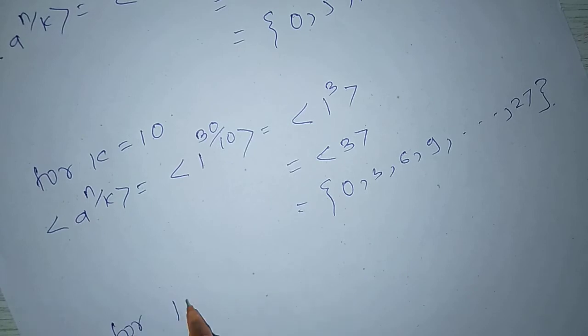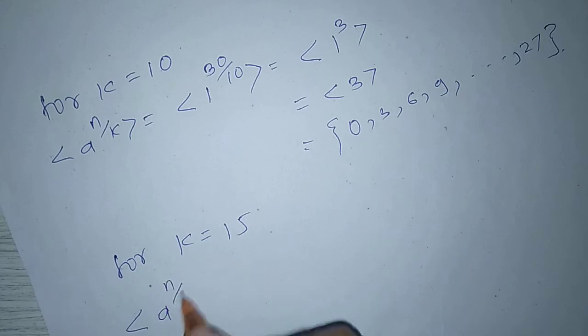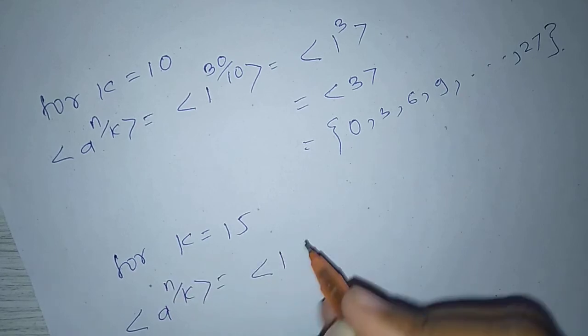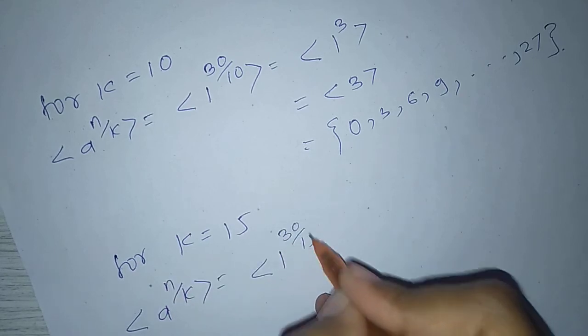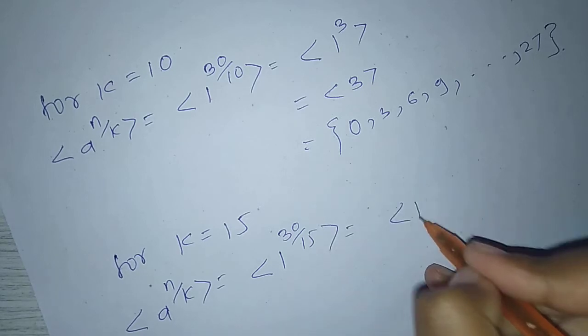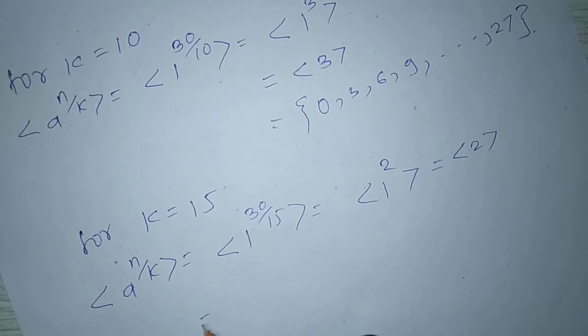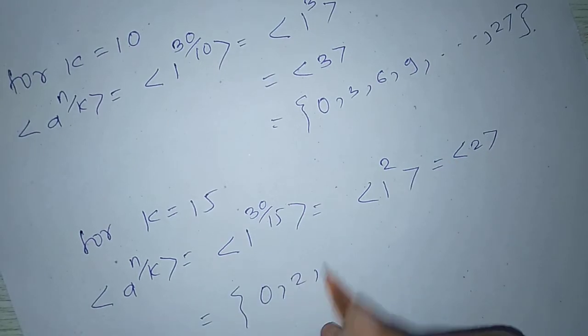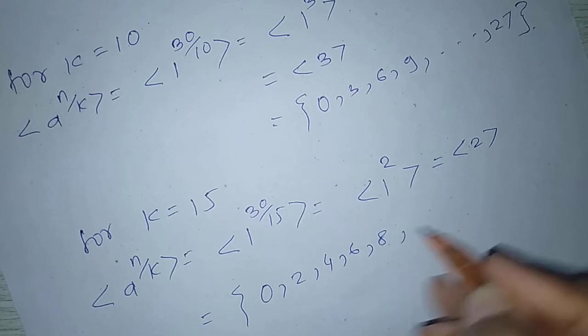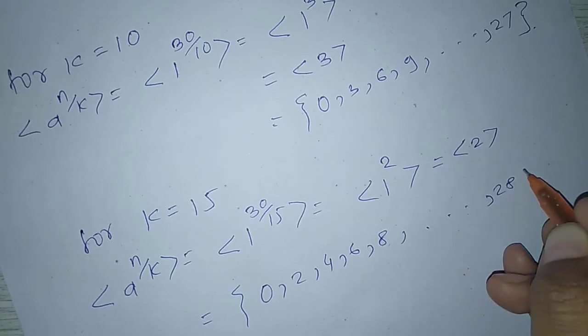For k equal to 15, a raised to n upon k equals 1 raised to 30 upon 15, which is 1 raised to 2, equal to the set generated by 2, which is {0, 2, 4, 6, 8 up to 28}.